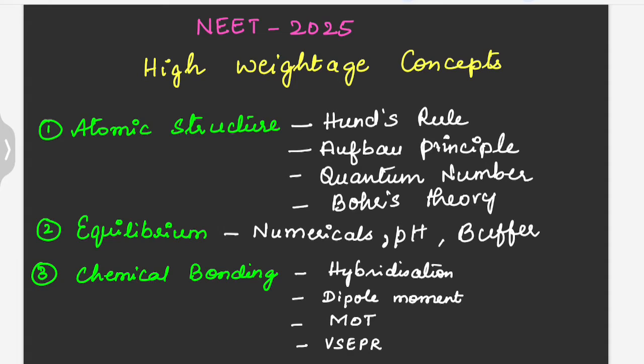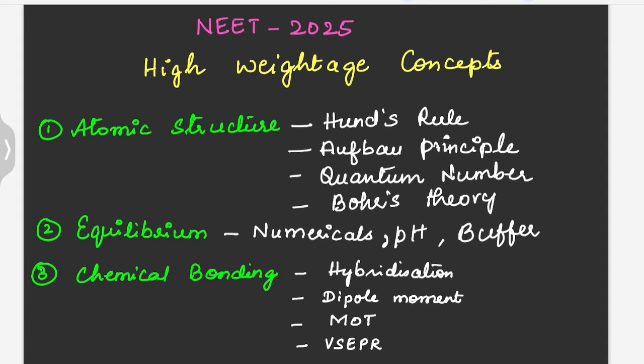Students, if your syllabus is incomplete, if you have left a few chapters, first see that at least you have completed the high weightage chapters. Still you can score a very good score in the NEET 2025 examination. So the very important concepts, that is the concepts which will be frequently repeated in the NEET examination, those concepts you will have to revise continuously at least 3 to 4 times so that you become thorough in those concepts. So in this video we will see important chapters and also the important concepts in those chapters.